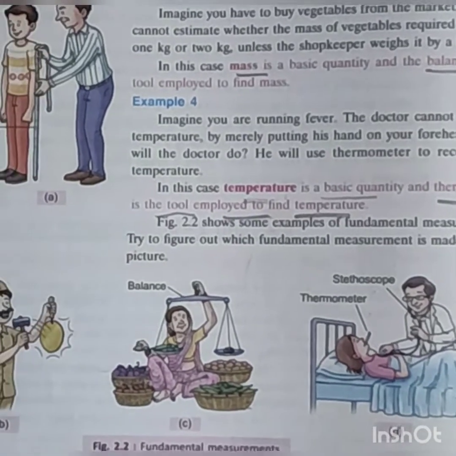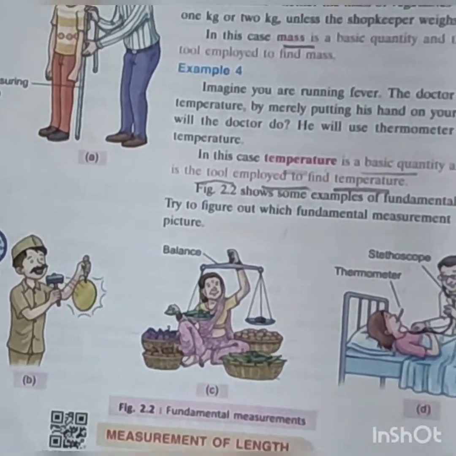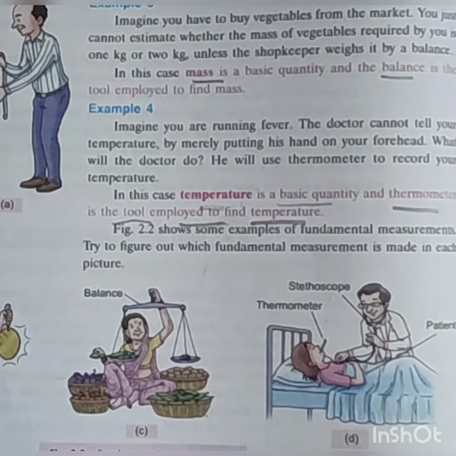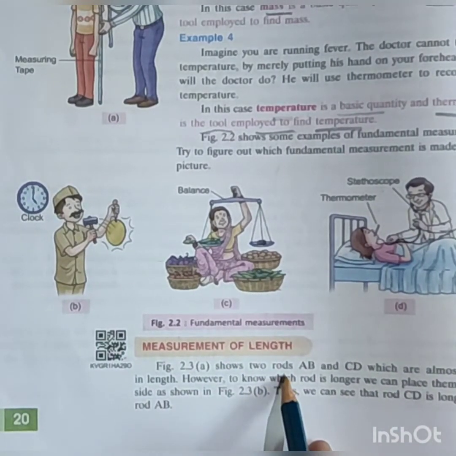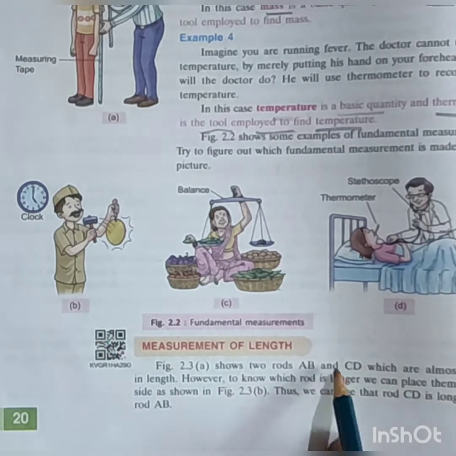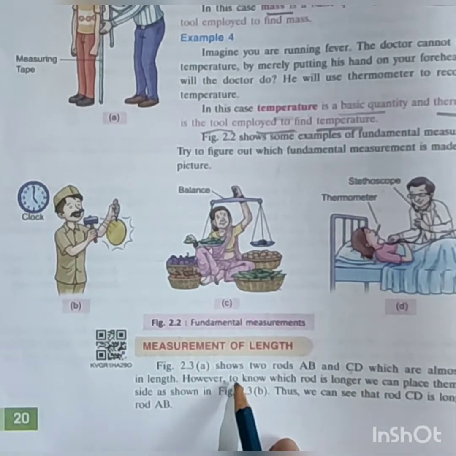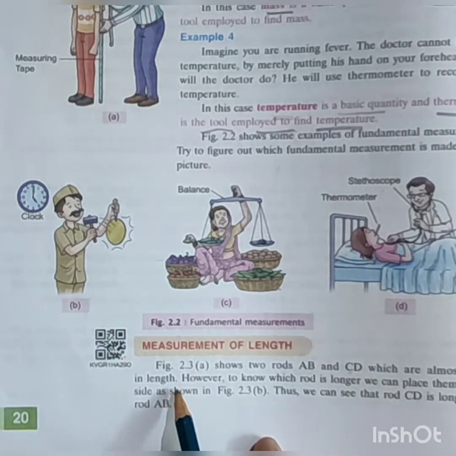Next portion, measurement of length. Suppose we have two rods, for example AB and CD. These are almost equal in length. So how do you measure?